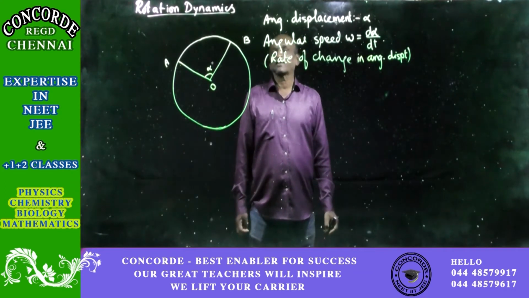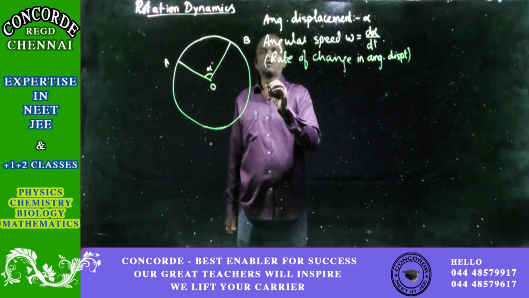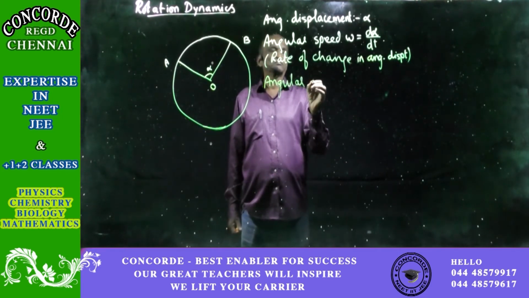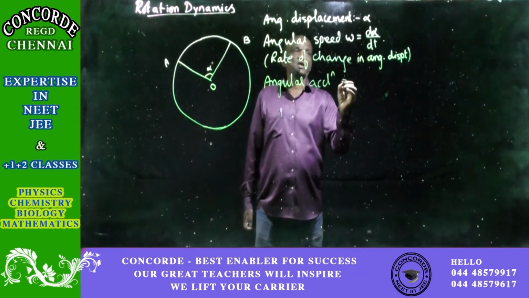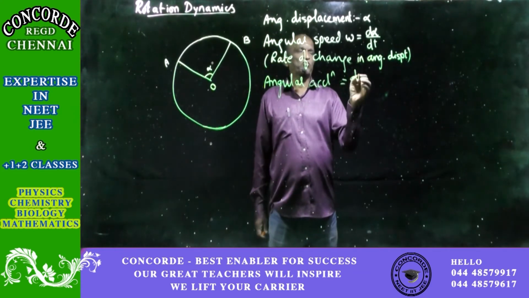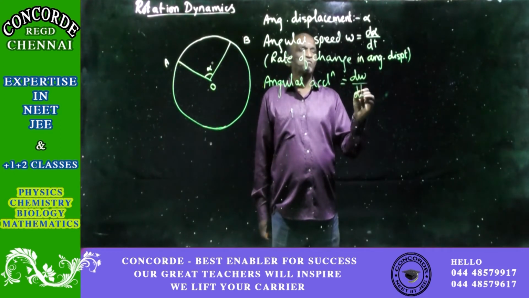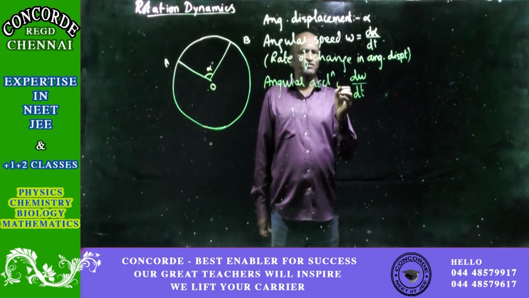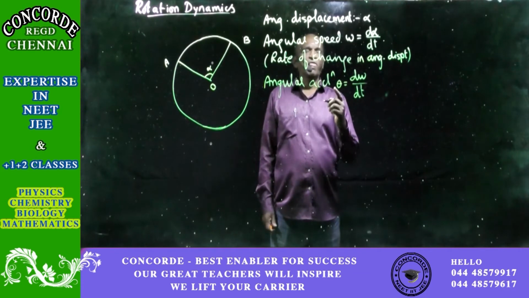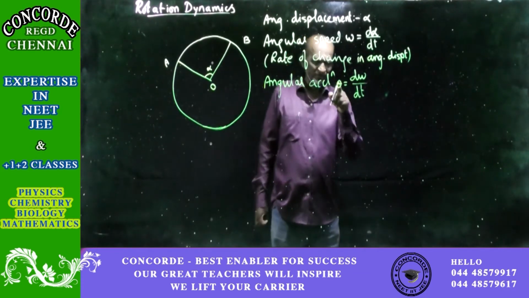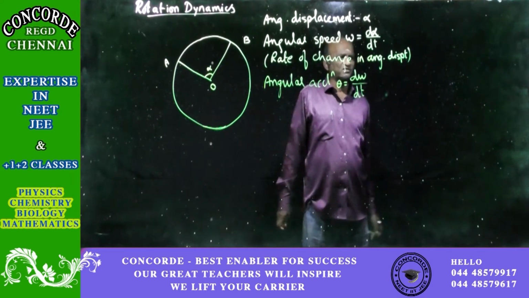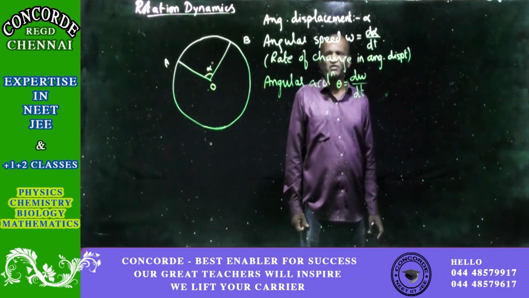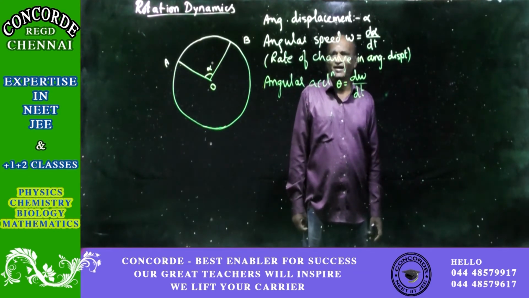Then we have got the angular acceleration. So angular acceleration is equal to d omega by dt. And the symbol for angular acceleration, we will call it theta. In some of the books, theta is shown here and they will use the symbol alpha for acceleration. That is also okay. Symbol doesn't matter. The concept should be understood thoroughly so that whatever symbol you take, you still will always get the right result.